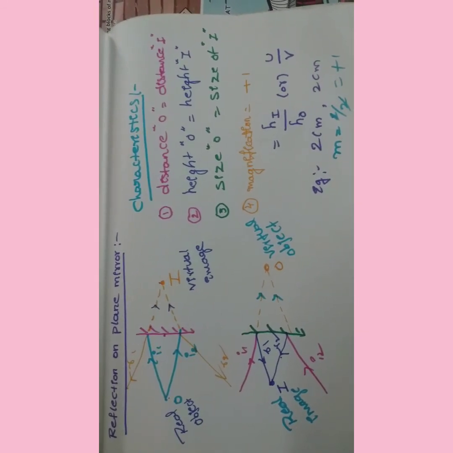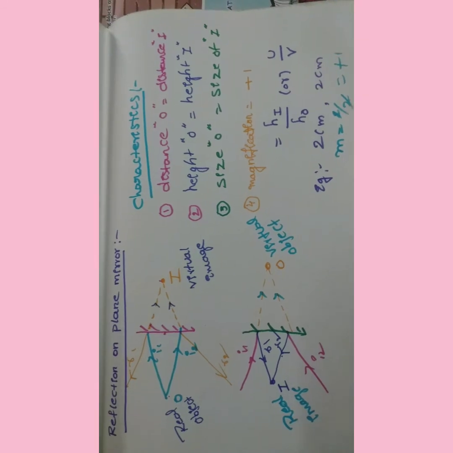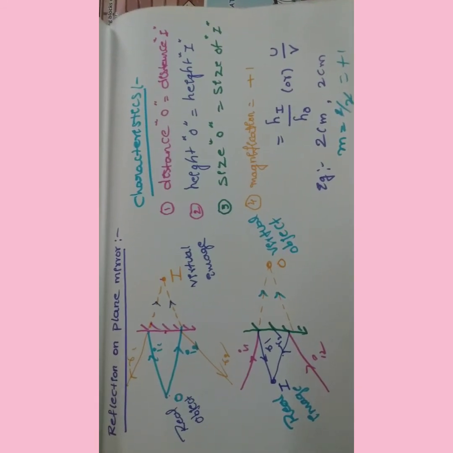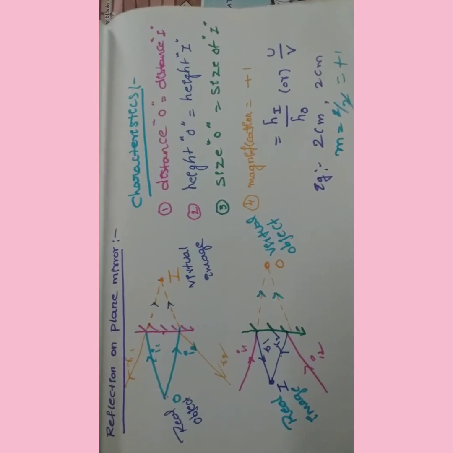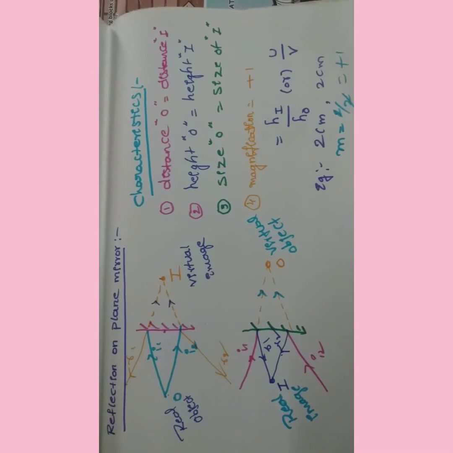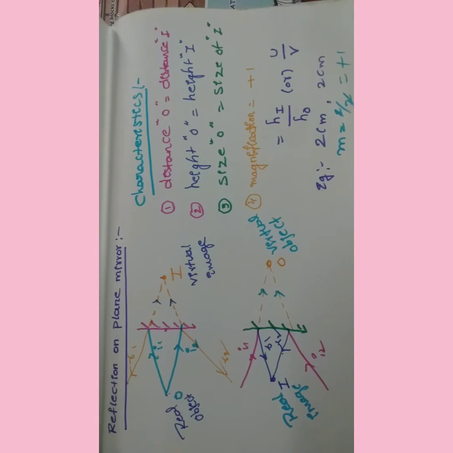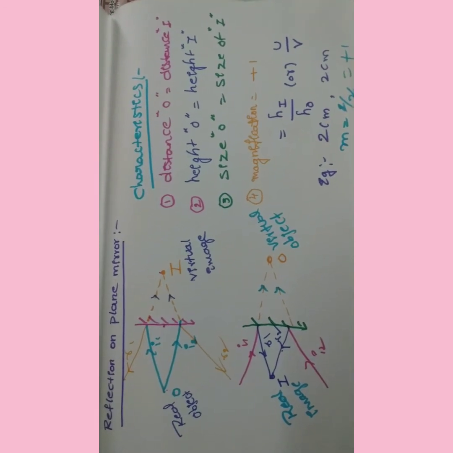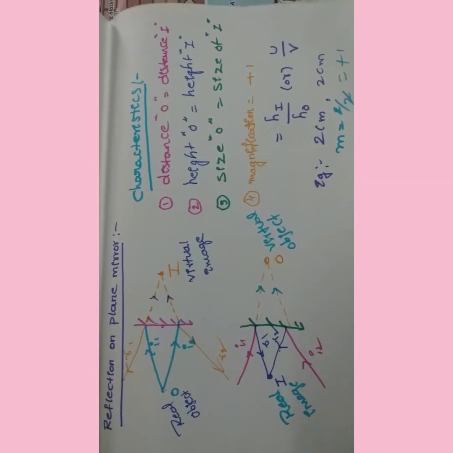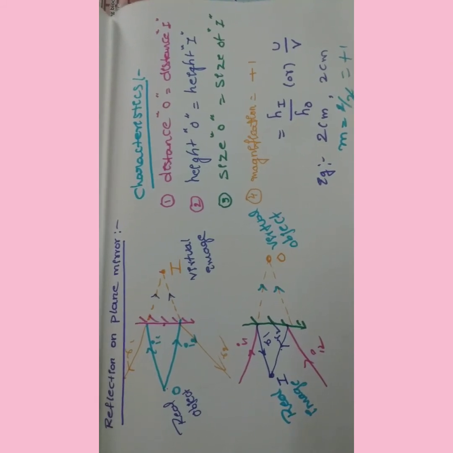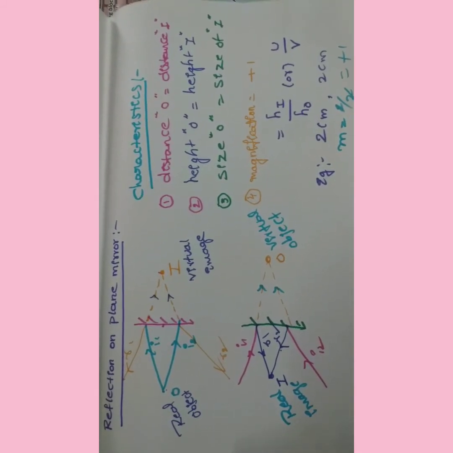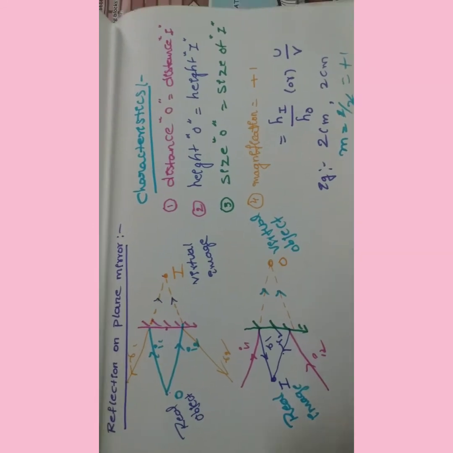Now we are going to discuss the number of images. Suppose we were taking the reflection phenomenon on a single plane mirror. But if we take 2 plane mirrors arranged at a certain angle theta, how many images will form?